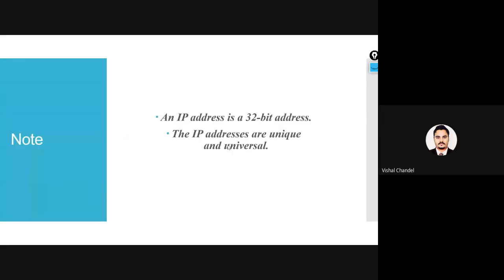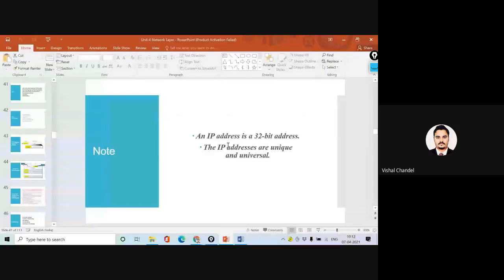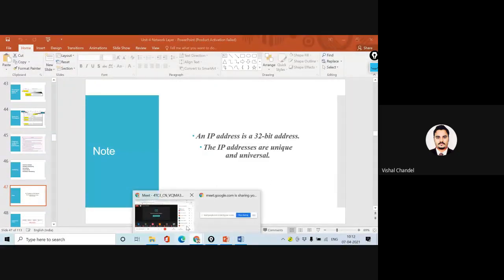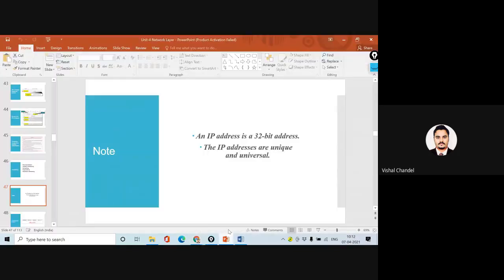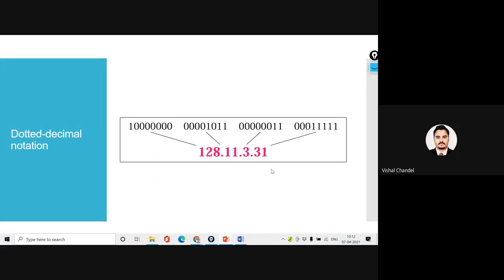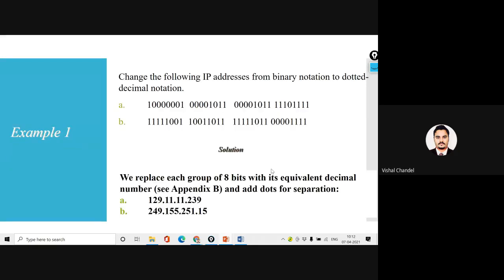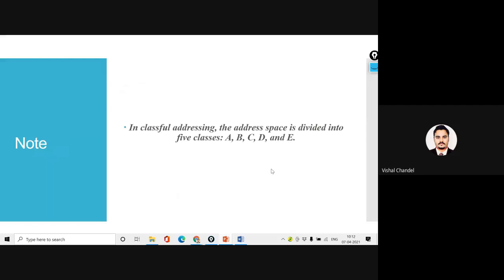Now I am considering that all the students are very comfortable with the IP address. Okay, what is an IP address? We were discussing IPv4. In IPv4, it was a 32-bit address. It's a worldwide unique address. We represent the IP address in decimal numbers also, and we can convert it to binary. I have explained how you can convert. After that, we also covered classful addressing.